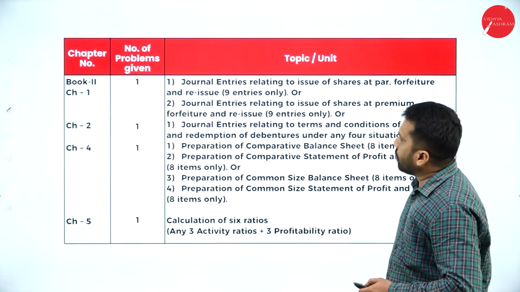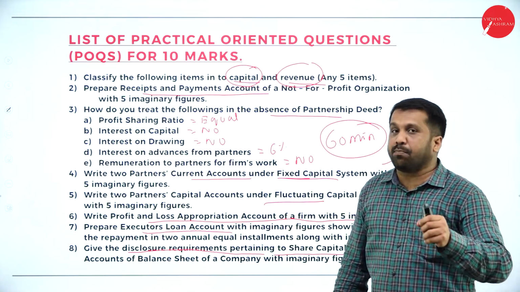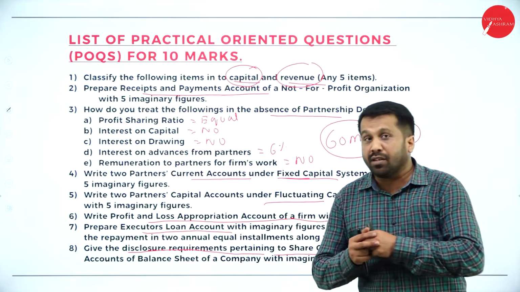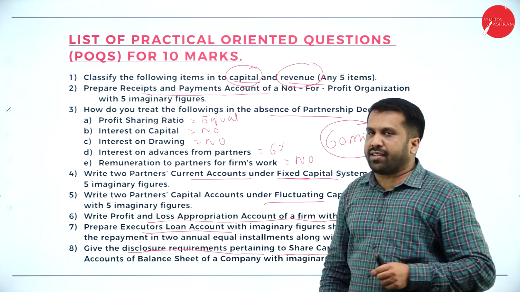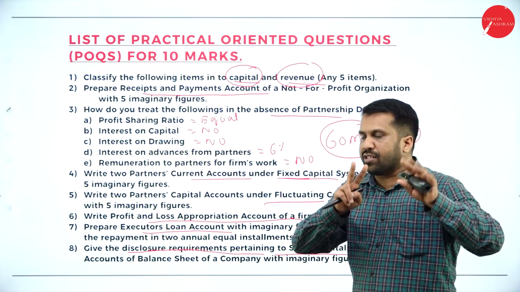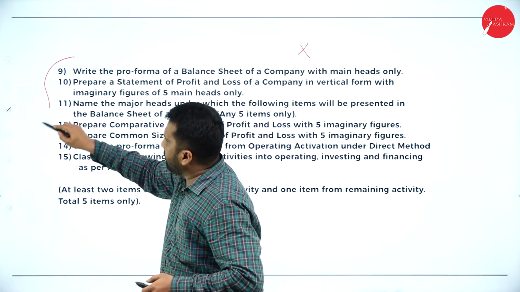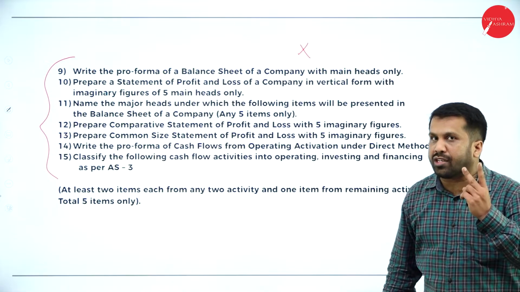And what are the POQ questions? These are the POQ questions, that is part A. No sir, I don't want to go for part A. Should I go for part B? Yes. So I don't want to study all the 8 questions. I am happy with 7 questions. Yes, you skip all this. You learn only these 7. Out of these 7 also you will get 2 questions.